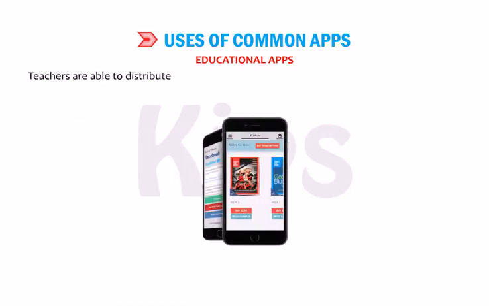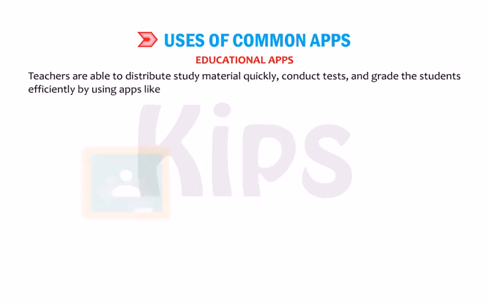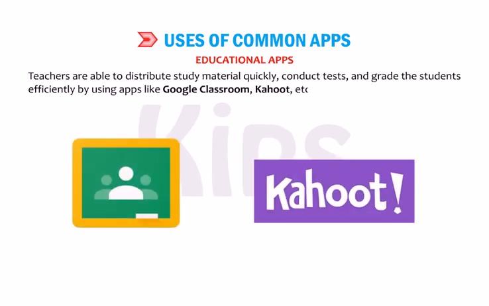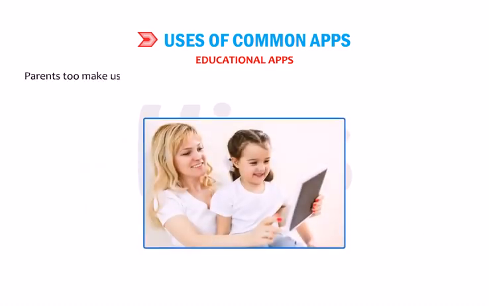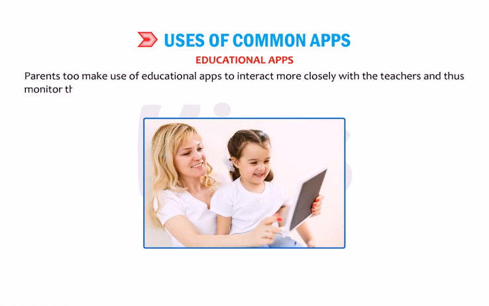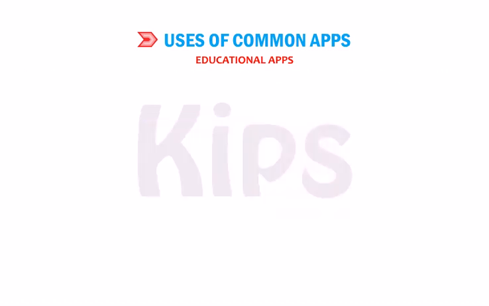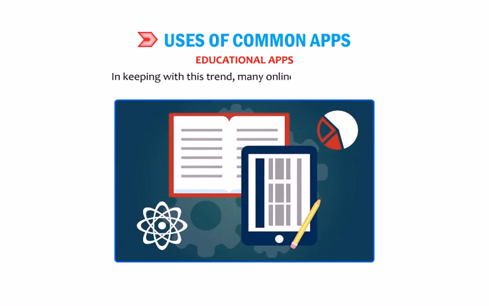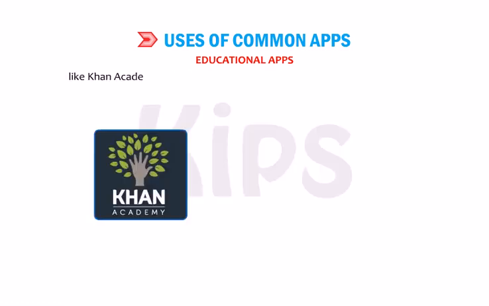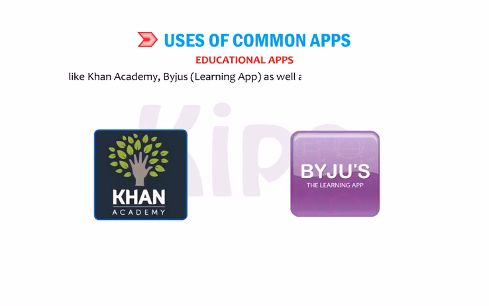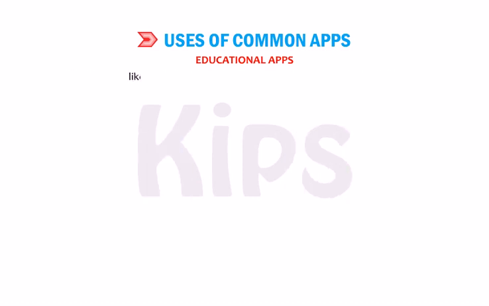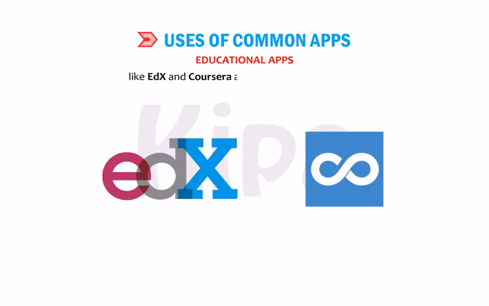Teachers are able to distribute study material quickly, conduct tests, and grade the students efficiently by using apps like Google Classroom, Kahoot, etc. Parents too make use of educational apps to interact more closely with the teachers and thus monitor the progress of their children. In keeping with this trend, many online study resources like Khan Academy, Byju's Learning app, as well as online study platforms like edX and Coursera are now available via apps.